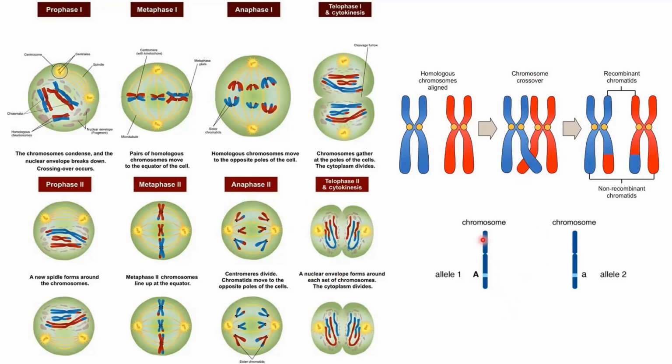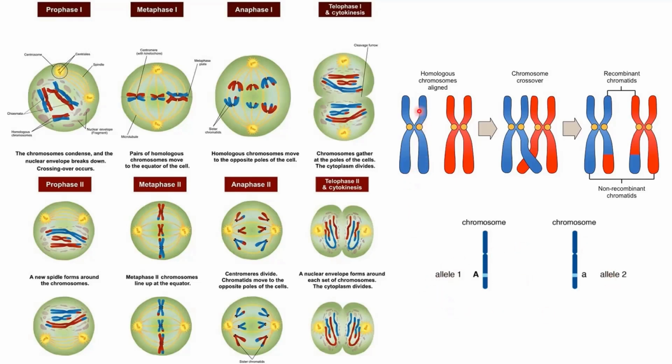Because if you have chromosomes with two different sister chromatids, let's say both of these, they can have different types or different versions of the gene. Let's say there's a gene for tallness. There's a gene for height. So one is controlling tallness and the other is controlling shortness. So these are the two different versions of the same gene, the gene for height. These alleles are going to lead to genetic variation.